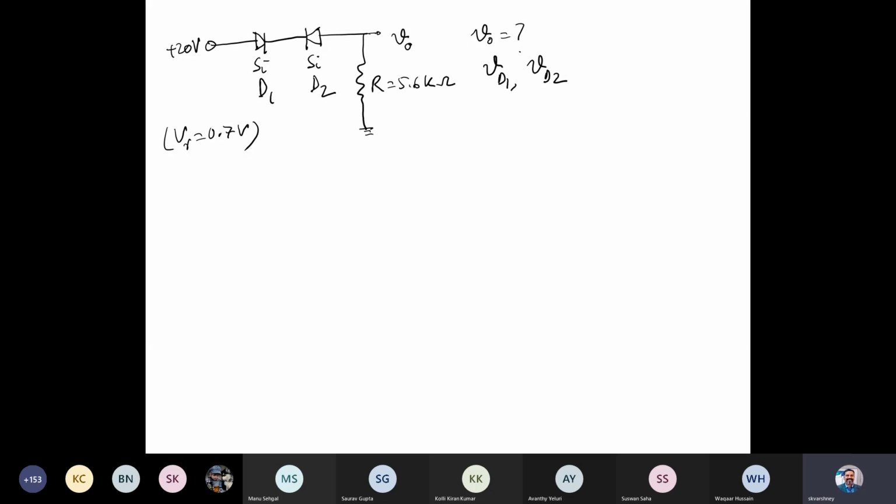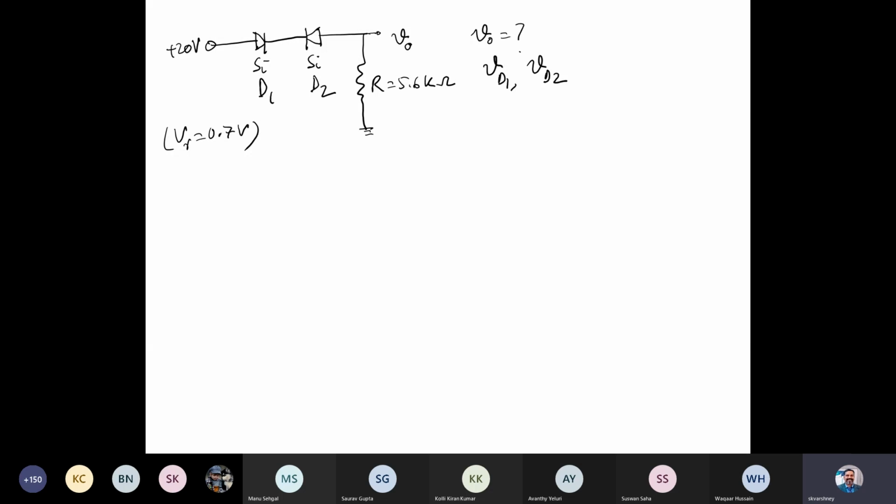On Thursday, as I mentioned, there is going to be a tutorial class. I suggest you solve all these problems on your own, and I will also circulate a set of problems by Monday or Tuesday. We will discuss all queries on how to tackle and solve circuit problems on Thursday.